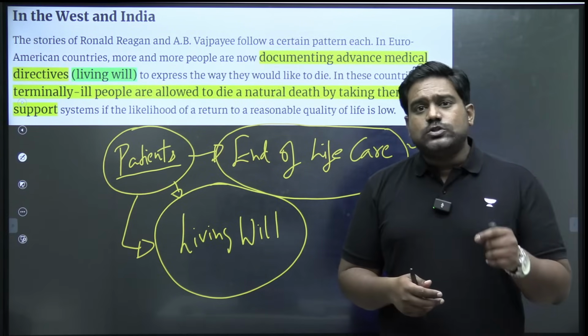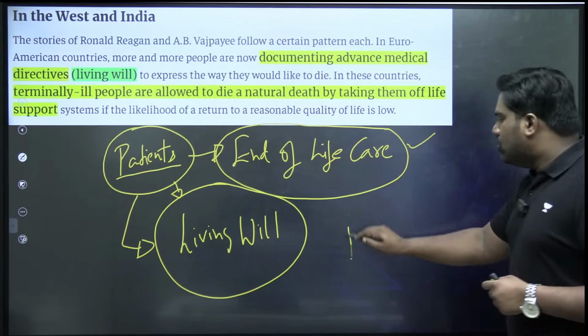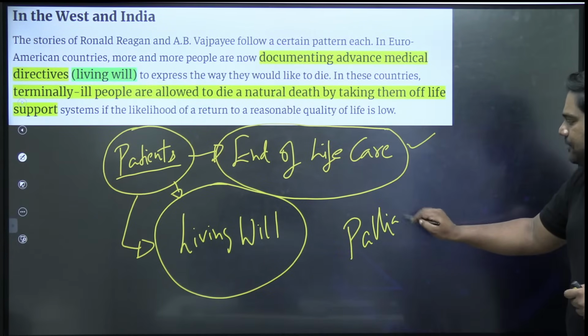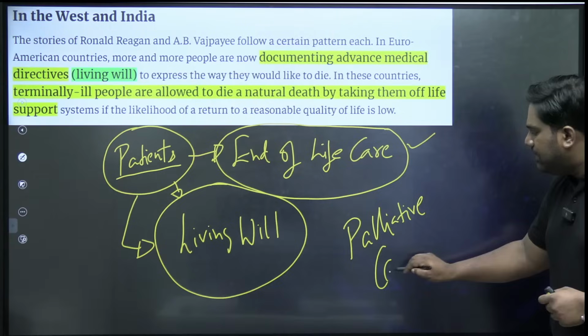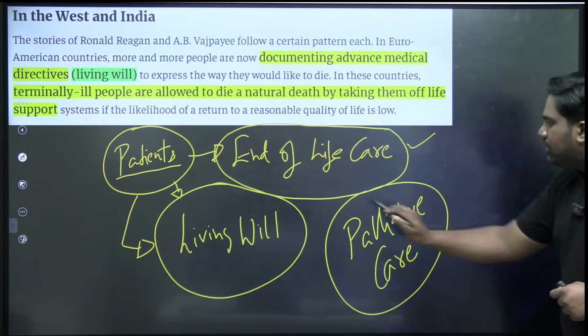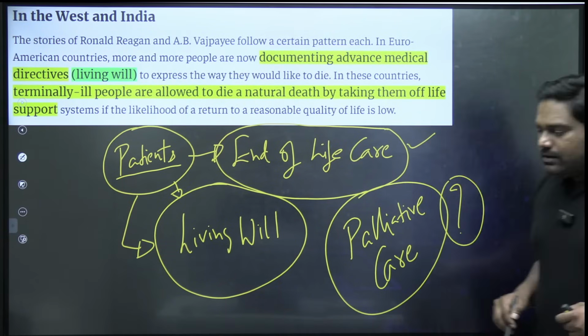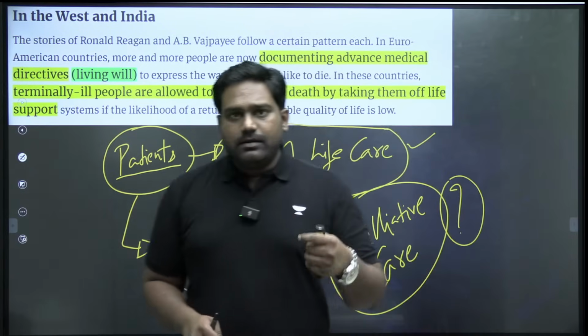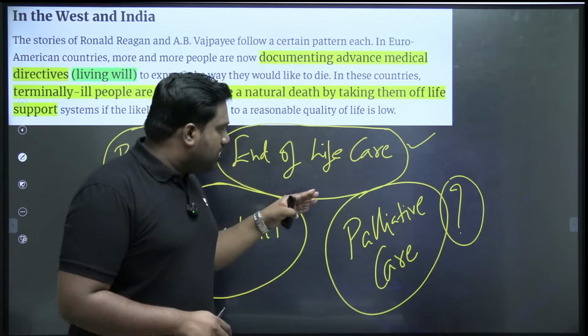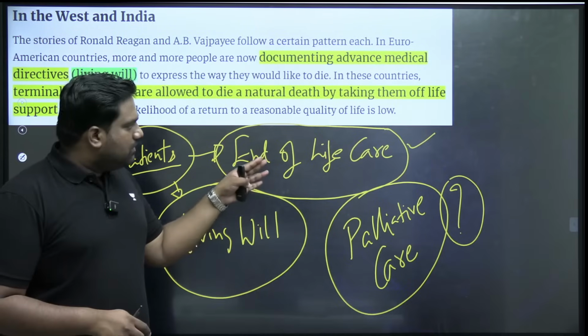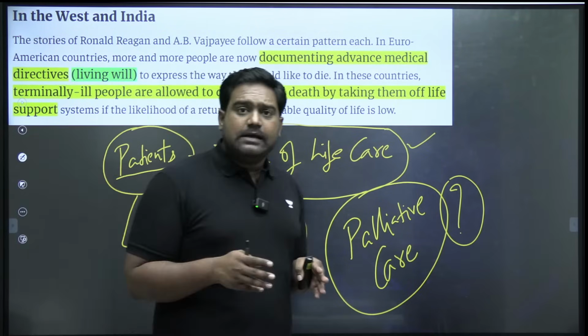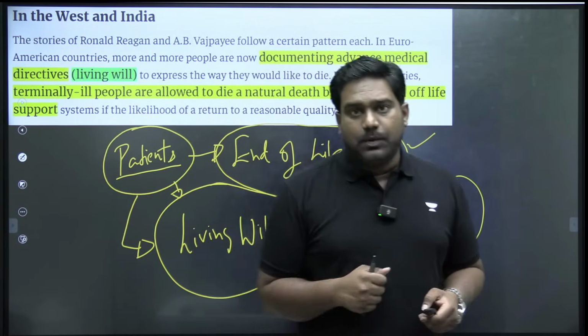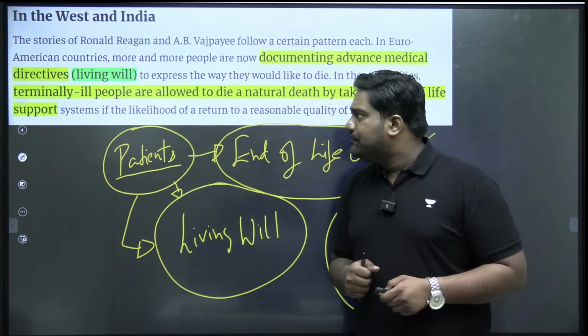So this is where you should also understand a concept known as palliative care. What do you mean by palliative care? What is its role in easing the process of death, and what are the provisions with regard to end-of-life care in India? How does it compare with the rest of the world? So that is what we need to understand.